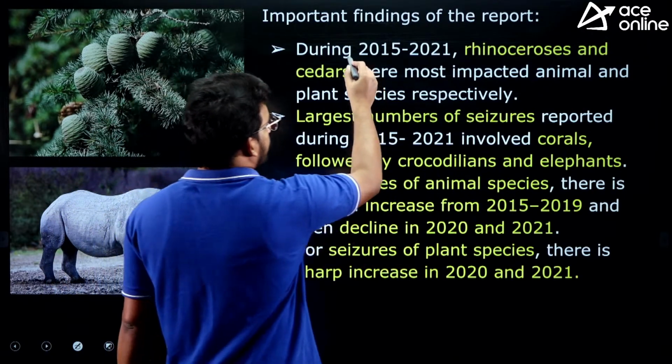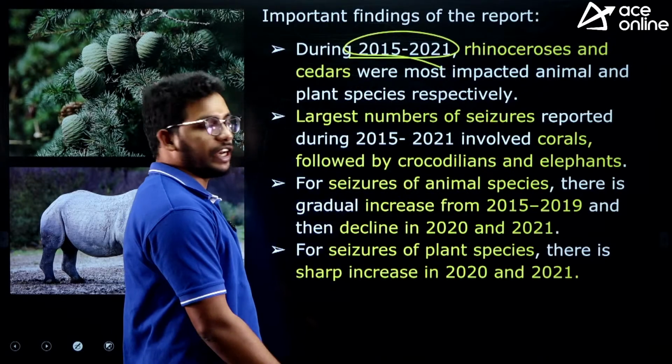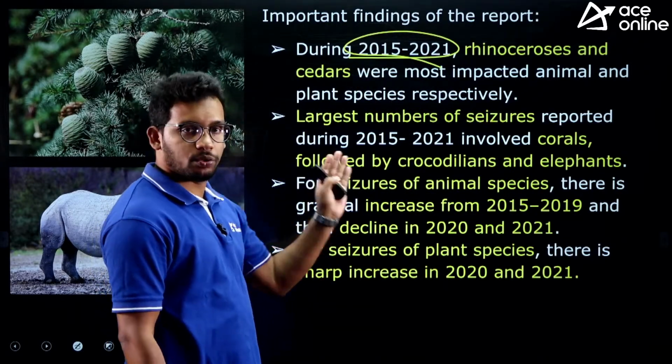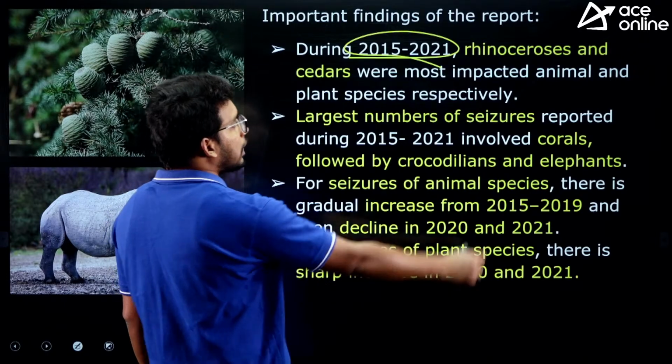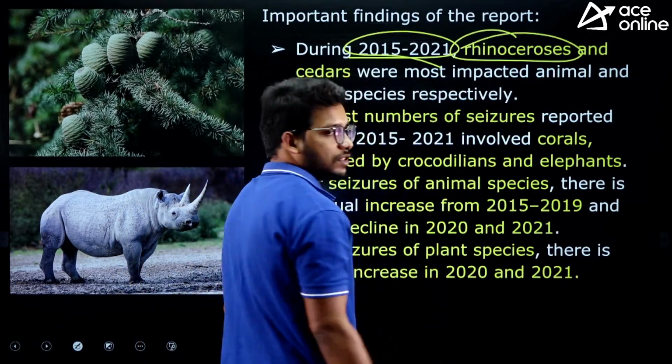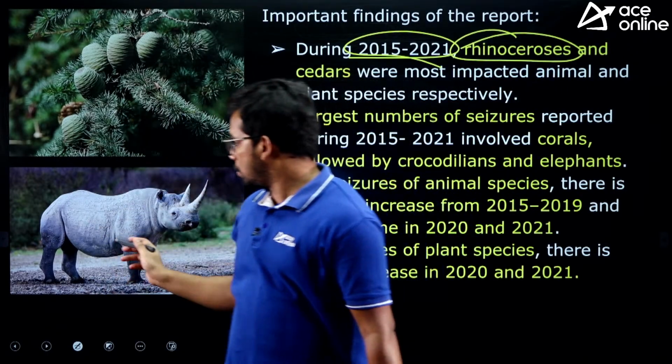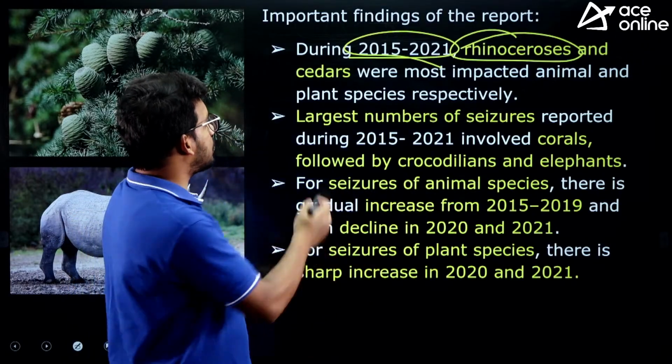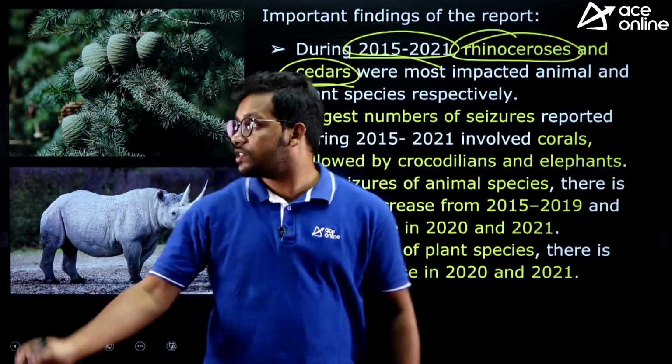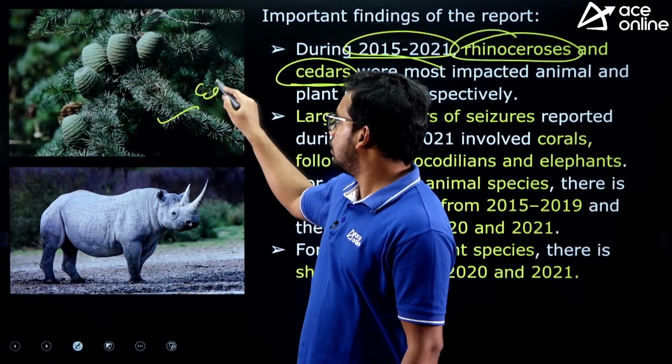The report studied the data from 2015 to 2021, and among animals, the rhinoceros, you can see here, and among plant species, cedars. So this is a plant species, cedar, right?